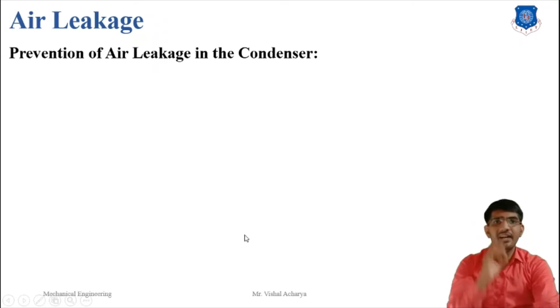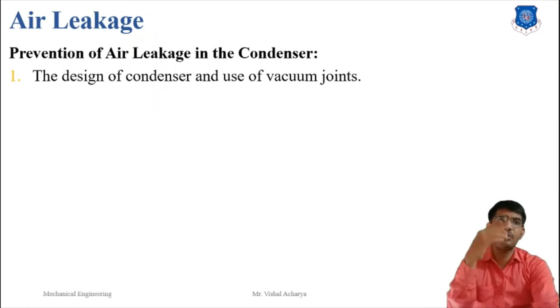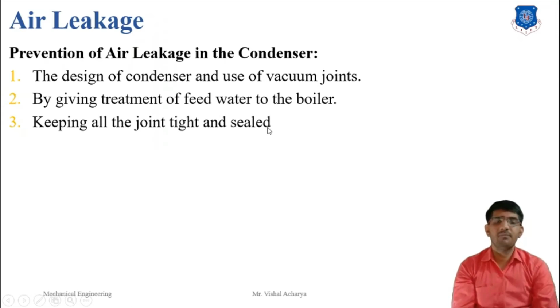The prevention of air leakage in the condenser: first, the design of the condenser and the use of vacuum joints. Second, by giving treatment of the feed water to the boiler, and third, keeping all the joints tight and sealed.